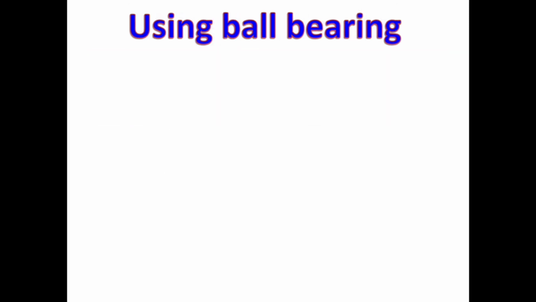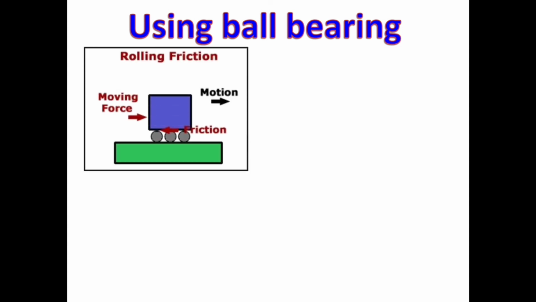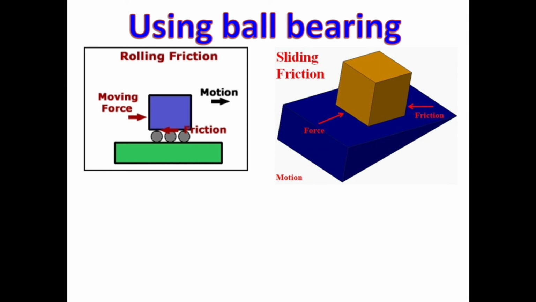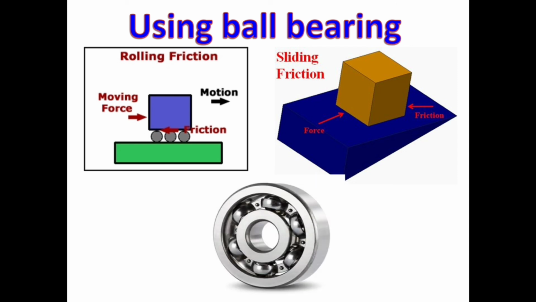The next one is ball bearing. We all know that rolling friction is smaller than sliding friction. Sliding is replaced by rolling with the usage of ball bearing. You can see lead shots in a bearing of a cycle hub. A ball bearing is a type of rolling element bearing that uses balls to maintain separation between the bearing races. Actually, the purpose is to reduce the rotational friction and support radial and axial loads.